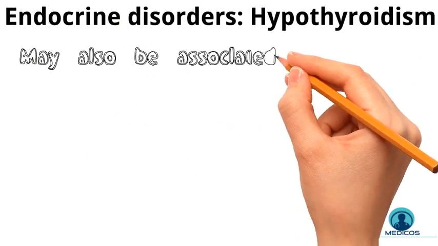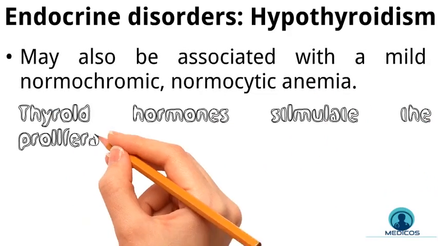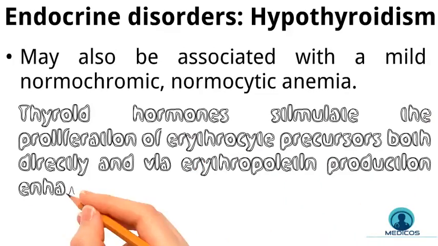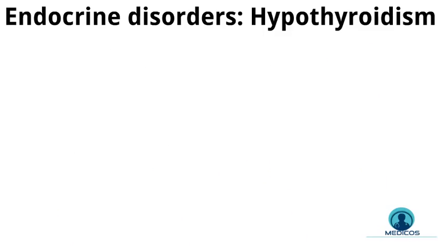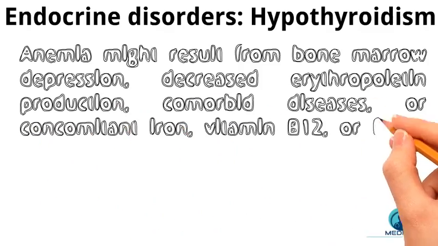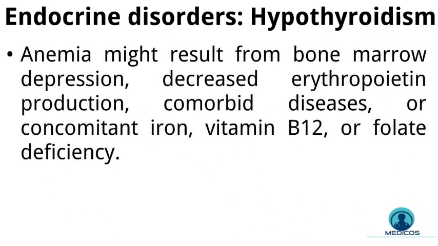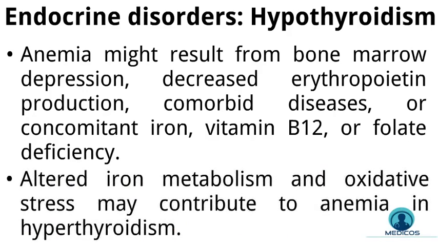Hypothyroidism may be associated with mild normocytic normochromic anemia. Thyroid hormone stimulates the proliferation of erythrocyte precursors, either directly or via enhancement of erythropoietin production. Anemia in hypothyroidism might result from bone marrow depression, decreased erythropoietin production, comorbid disease, or concomitant iron, vitamin B12, or folate deficiency, and altered iron metabolism. And oxidative stress may also contribute to anemia in hypothyroidism.